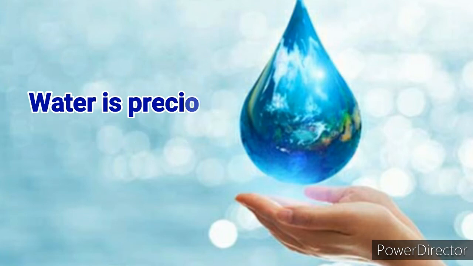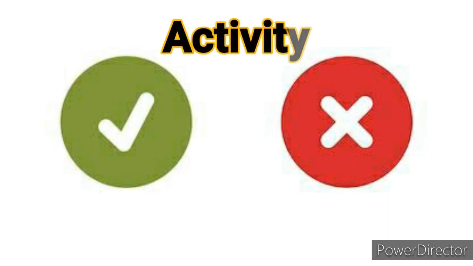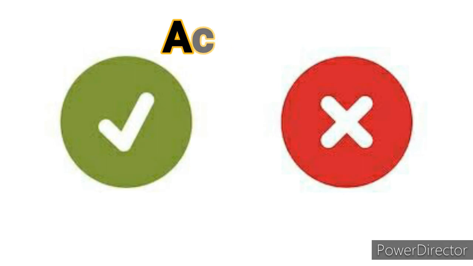Now let's start our activity. In this activity I will be giving you some pictures, sources of water and other pictures also. You have to look at the picture and guess if it is a source of water. If it is, you have to put a tick mark in front of that name, and if it is not a source of water you have to put a cross mark in front of that name.